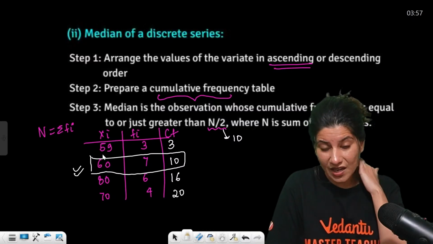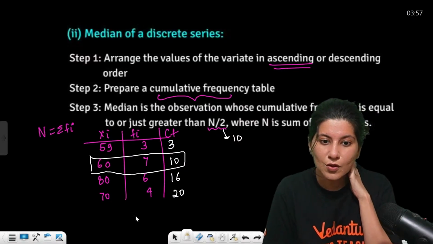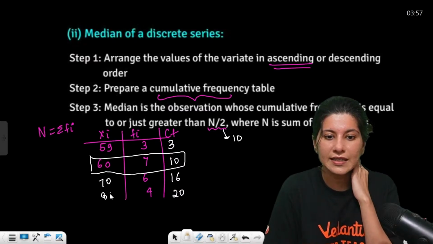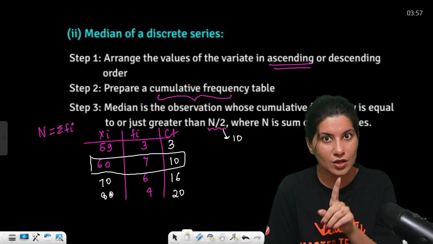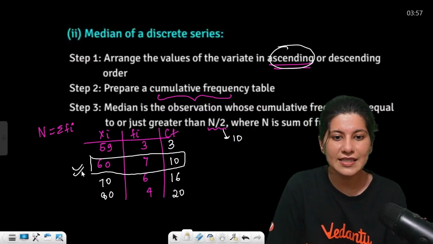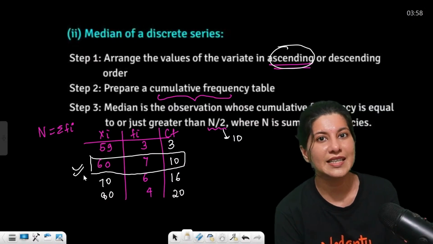But yes, sorry guys, you have to arrange it in increasing order. So let me just give you the data: 70 and 80. So right now it is already in increasing order, but if it is not, you have to do it. Okay, so now it is clear that 60 is the median. So in case of discrete data, that's how you do it.